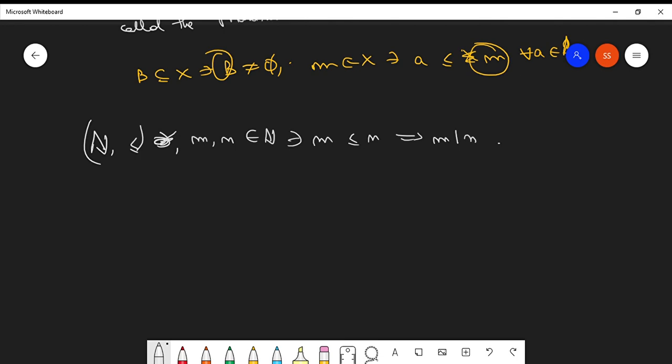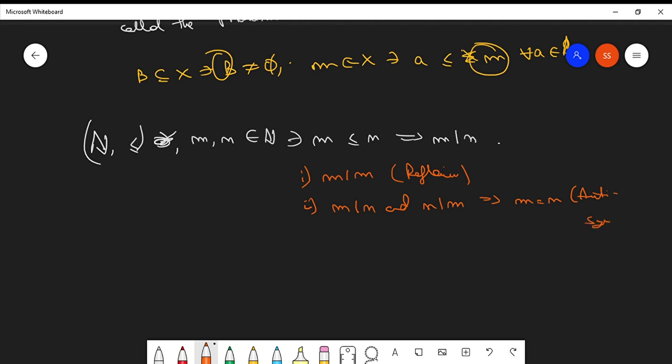So this was the partial order we had checked in the previous lecture. I am telling this to you again. You can easily notice that m divides m, so basically this is reflexive. If m divides n and n divides m, it is pretty easy to notice that m equals n, so this is anti-symmetric.